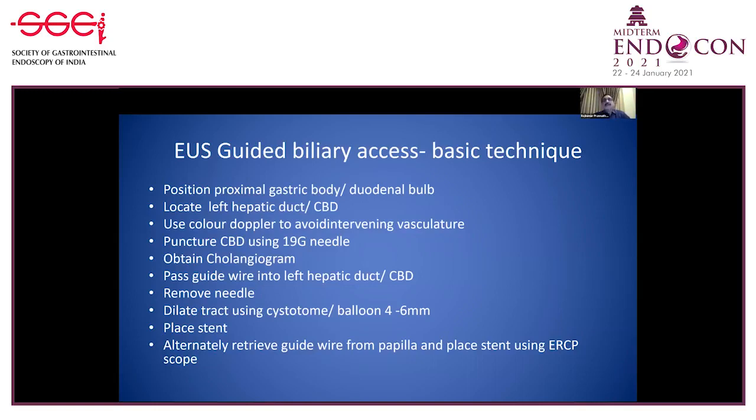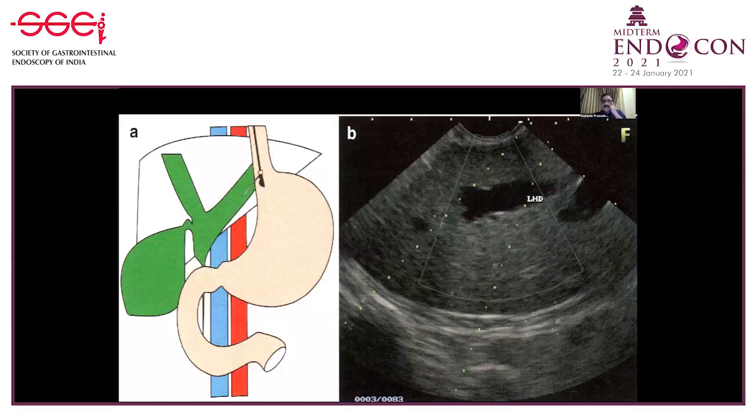When a cystotome is used, we personally use coagulation current to enlarge the fistulous opening. Eventually, a stent is placed, which is more often than not a covered self-expandable biliary stent. In the rendezvous procedure, instead of placing a stent through the fistulous communication, a guide wire is retrieved through the papilla and a stent is placed using a standard ERCP scope. These are the two locations.